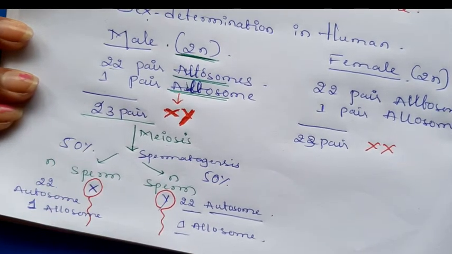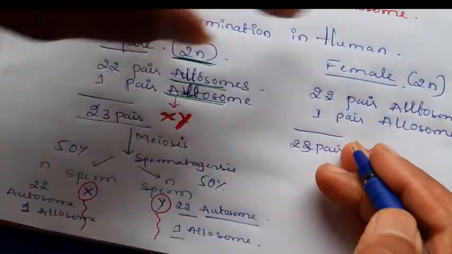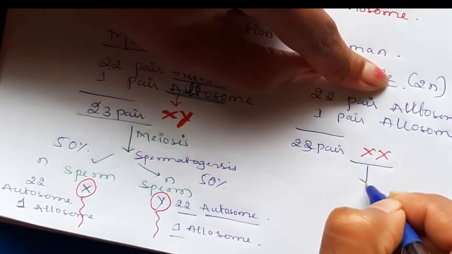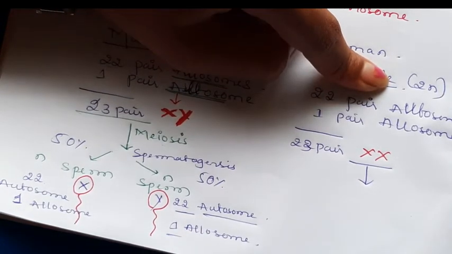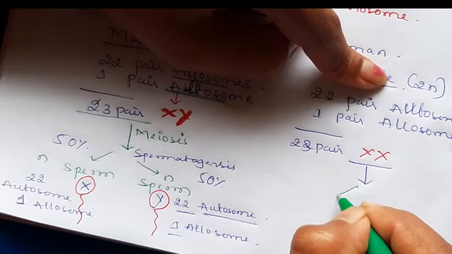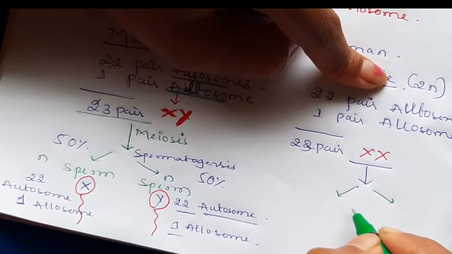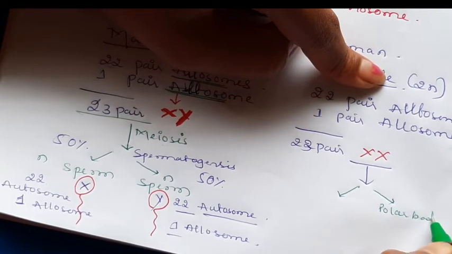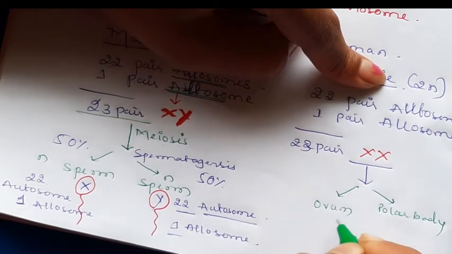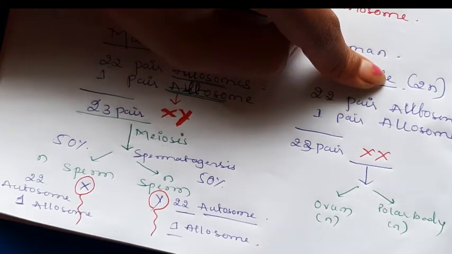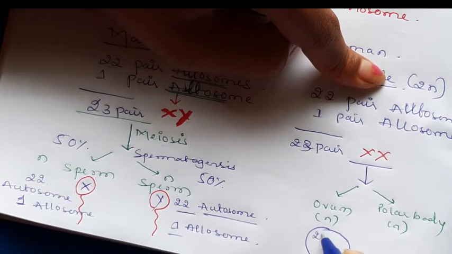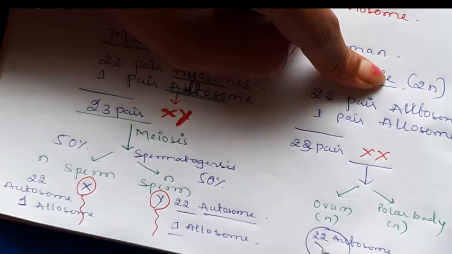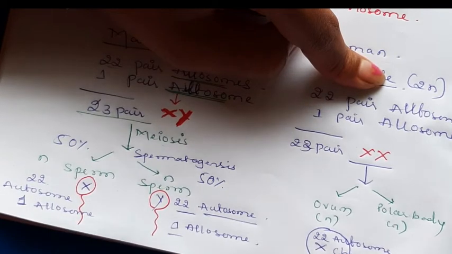Now we can discuss the oogenesis process. Oogenesis is also a type of gametogenesis. By this we can see the ovum formation. Only one fertile ovum is produced, along with the polar bodies. The ovum is haploid, and the polar body is also haploid, meaning the ovum has 22 autosomes plus the X chromosome.